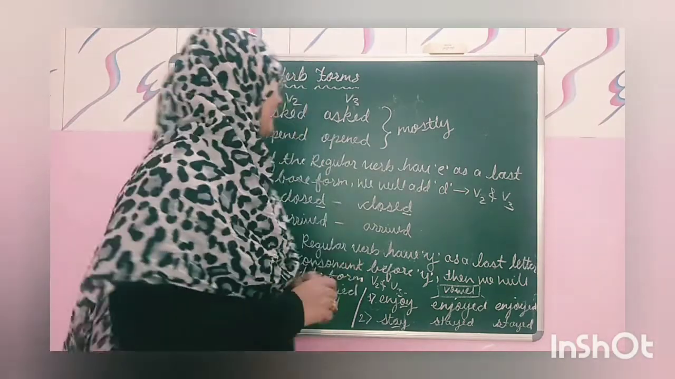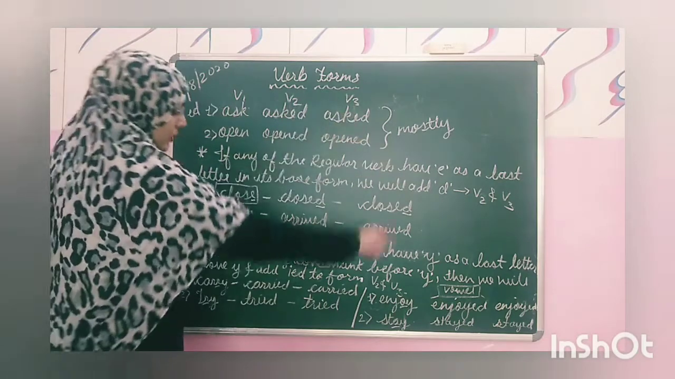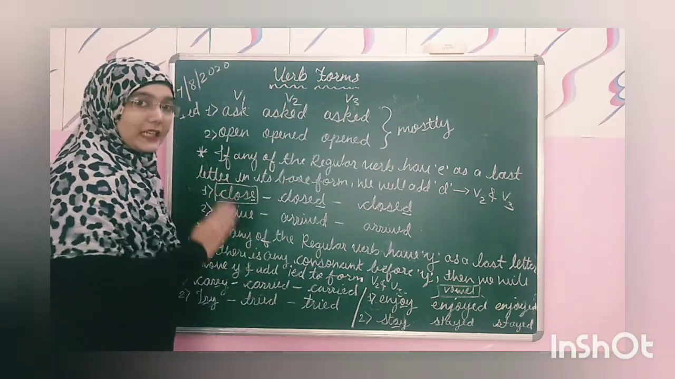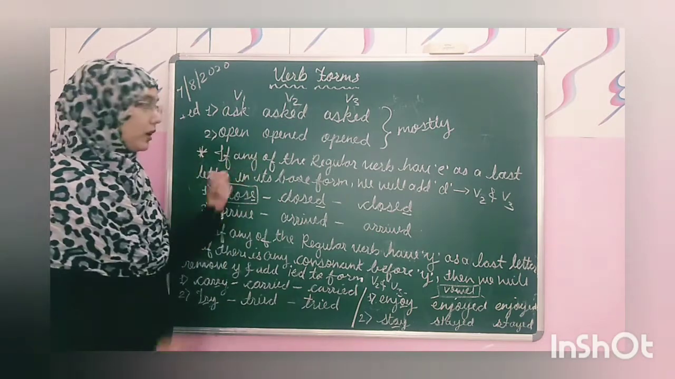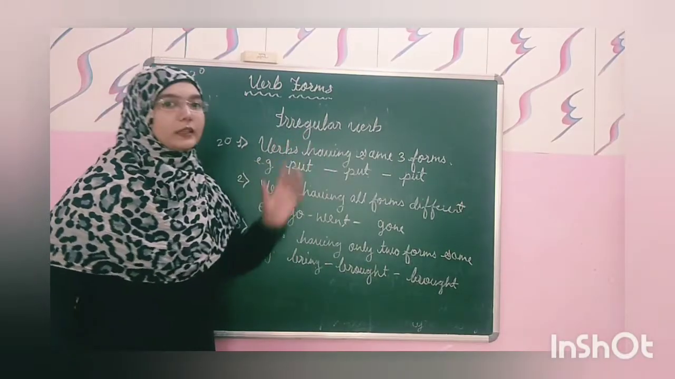सो, ये तो हो गया रेगुलर वर्ब्स के बारे में. These all rules are for the regular verbs. Please pay attention towards the board and keep in mind all the rules of the regular verbs. Now we can see about the irregular verbs.